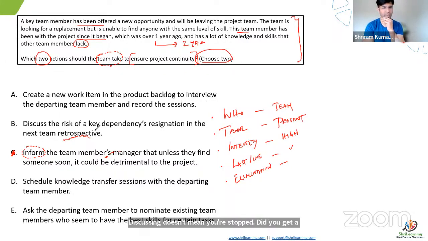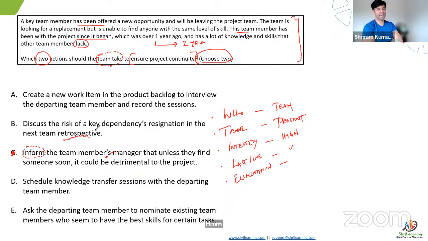We are discussing the person who has resigned, right? What is the meaning of this, dependencies resignation in the next team retrospective? Does the sentence make sense? Yeah, it doesn't make sense. See, this guy is resigned. An issue has happened, it's not a risk to be. Okay, I see the point. I understand that.